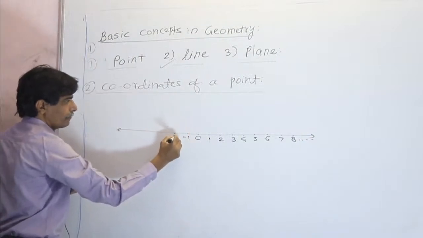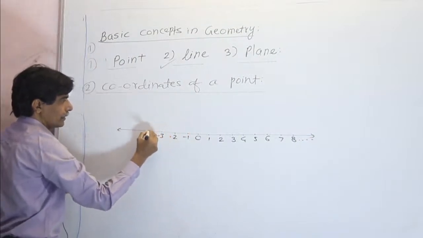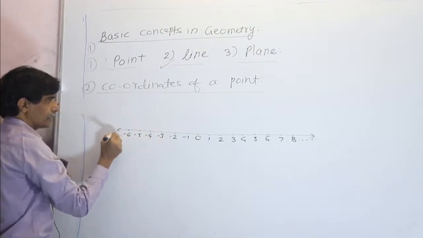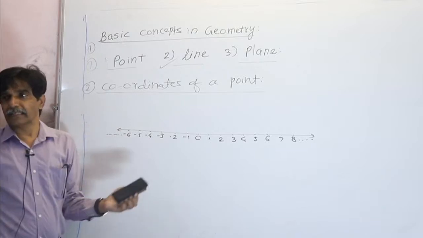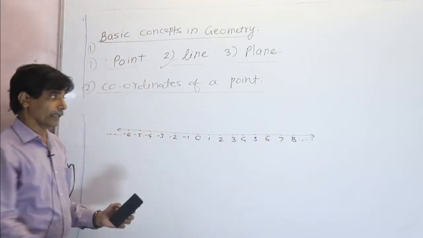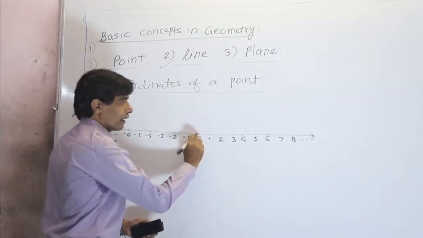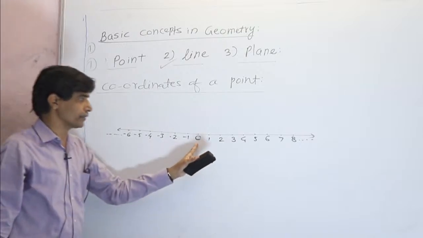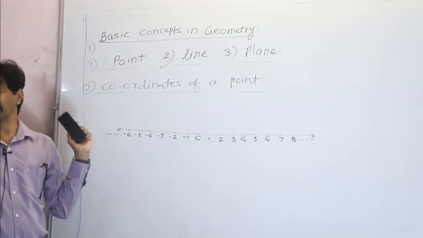Then minus 1, minus 2, minus 3, minus 4, minus 5, minus 6 and so on. These are the numbers I have taken on this number line. The right side represents the positive coordinates, and the left side represents the negative coordinates.